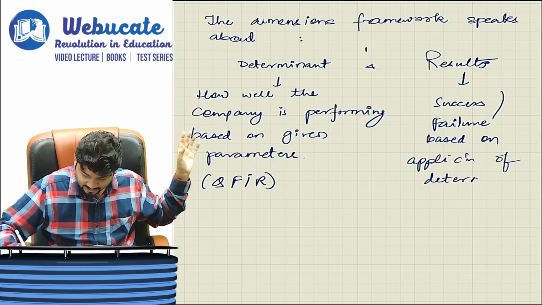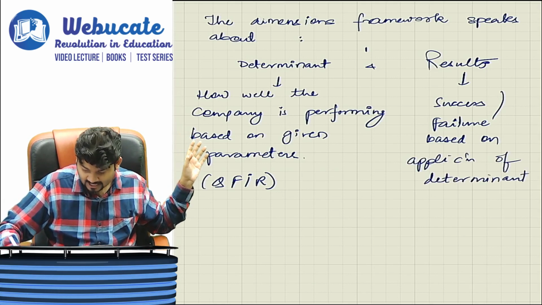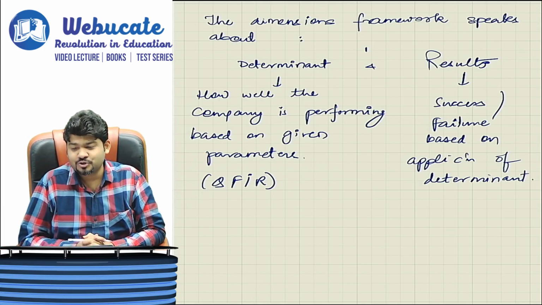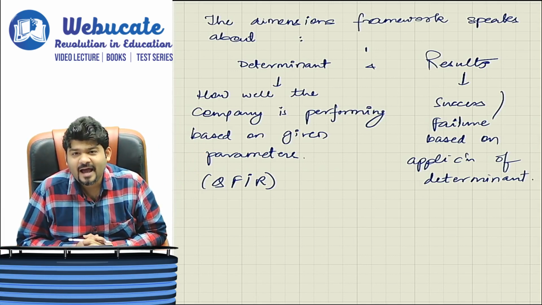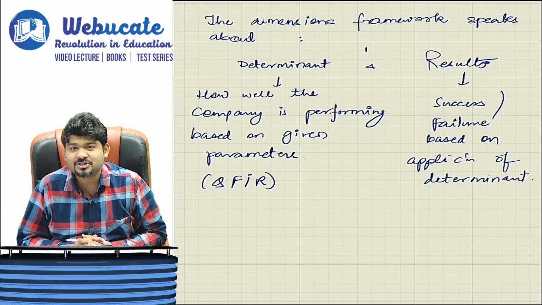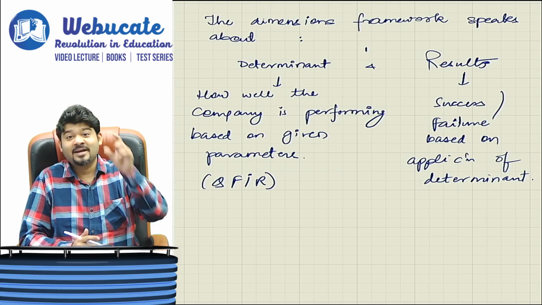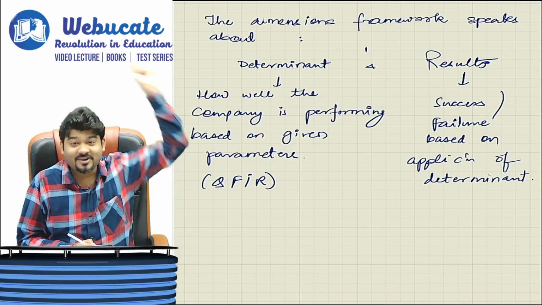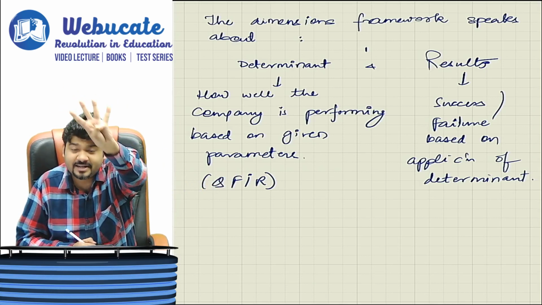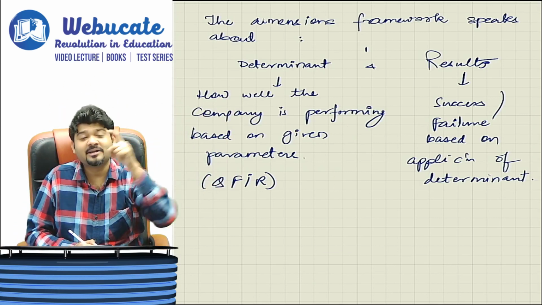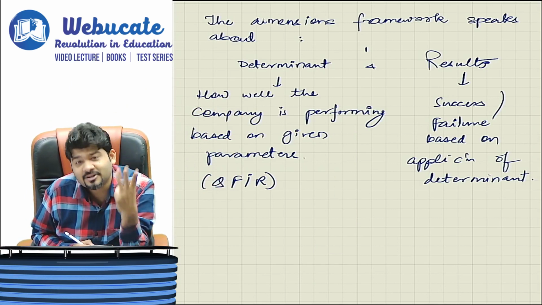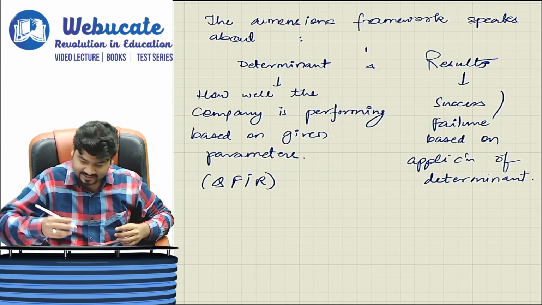So suppose now you are in CA final, and if a CA intermediate student comes to you and tells you that whether he will be able to clear the examinations or not, you have to tell him that your results are based on your determinants, and whether you have achieved those 4 determinants in your studies is going to determine your results. What is that? Q, quality, F, flexibility, I, innovation, R, resource utilization.